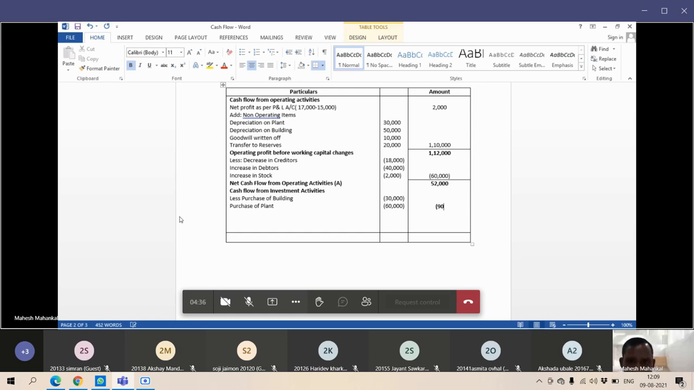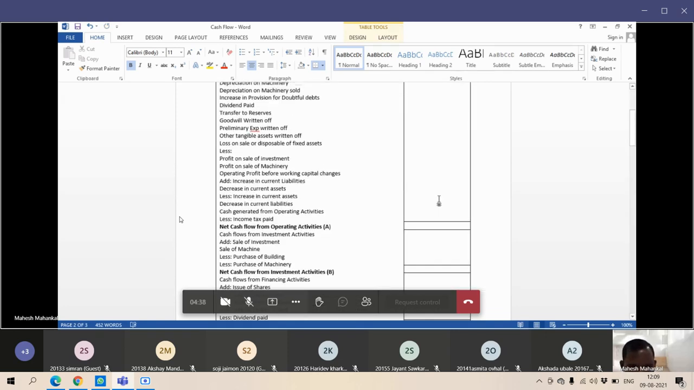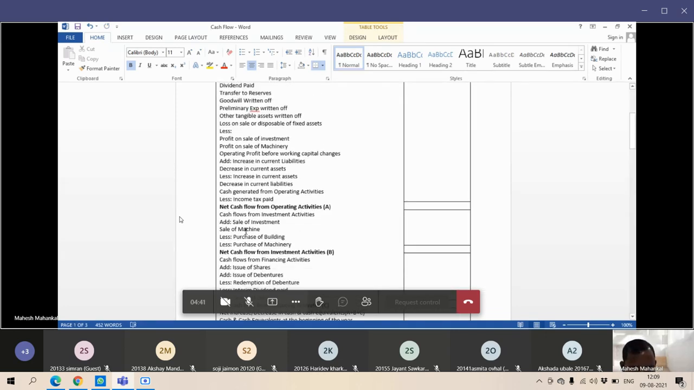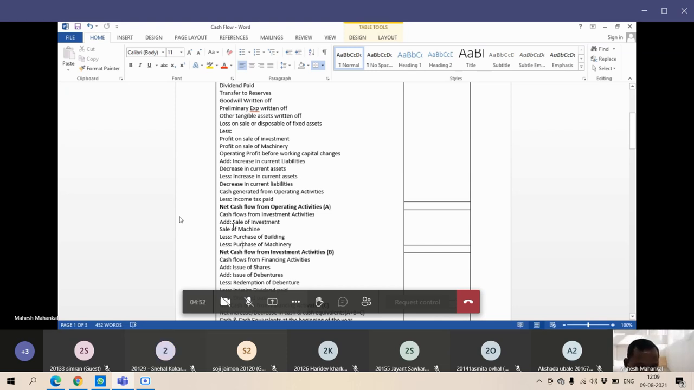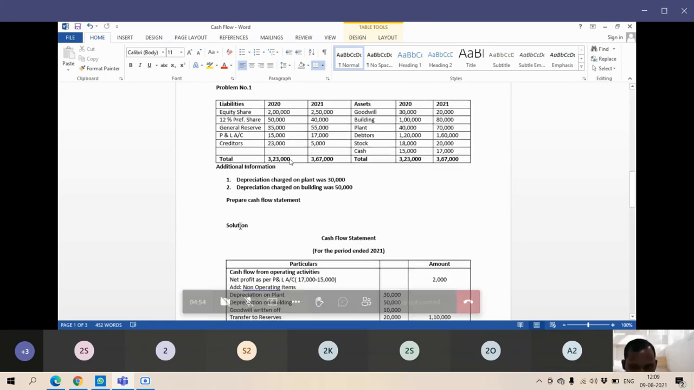Okay, see here in the format I have shared with you. Cash flow from investment, sale of investment and purchase हो गया तो लेस करना है. Purchase of investment हो गया, purchase of asset machinery वगैरह fixed asset purchase किया तो लेस करना है. Sale हुआ तो वो add करना है. You getting my point? Yes.